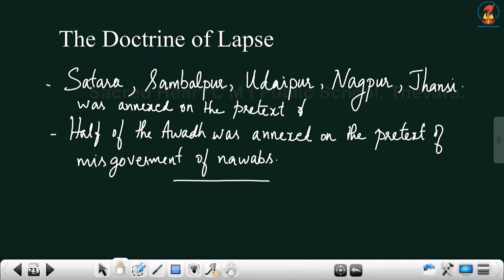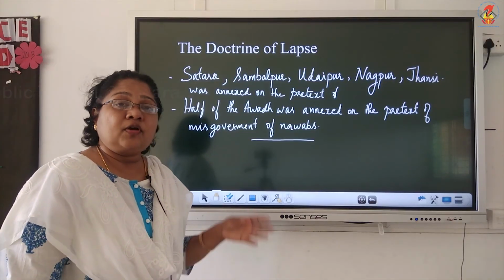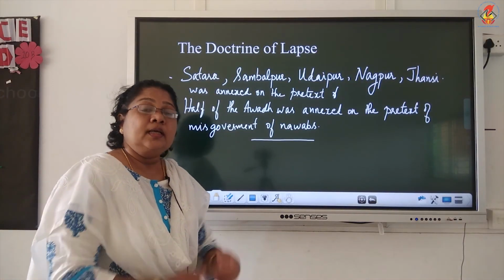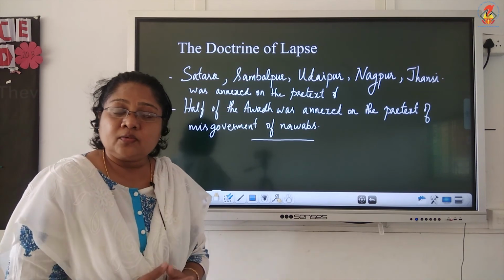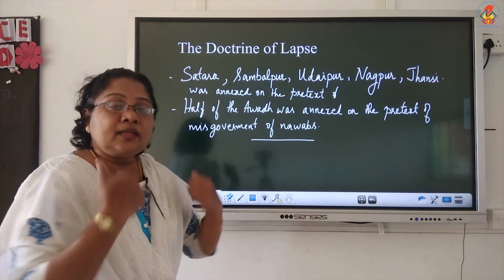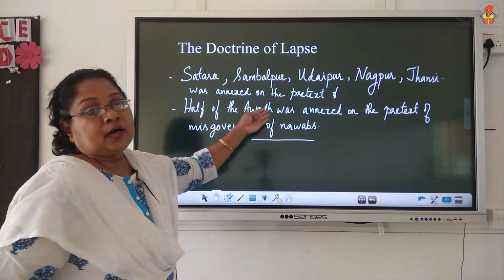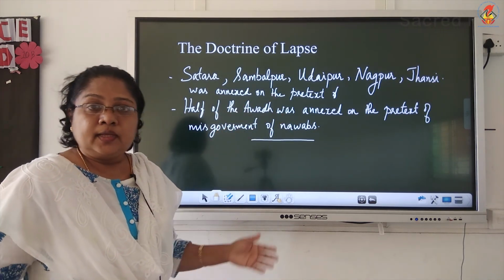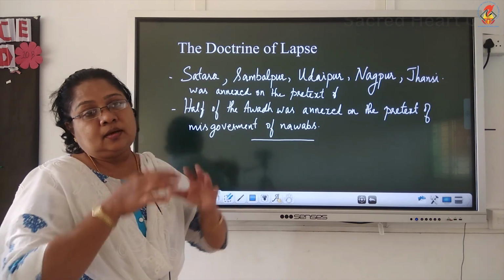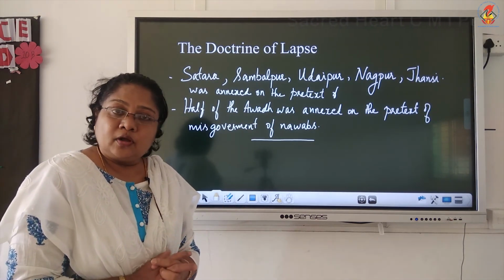Now half of Awadh they took into their control on the pretext of misgovernment by the Nawab. They said that the Nawab of Awadh is not ruling properly, the people are much upset with the rule, so we are going to take control of this area. So they took half the control of Awadh. Now the entire Awadh has come under the control of the Britishers.